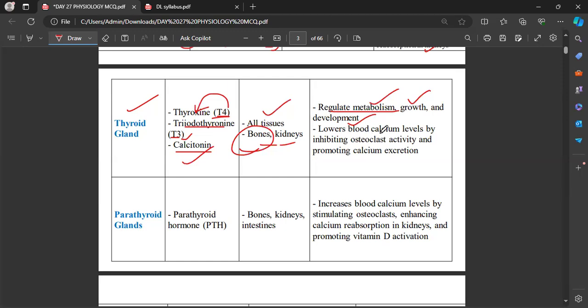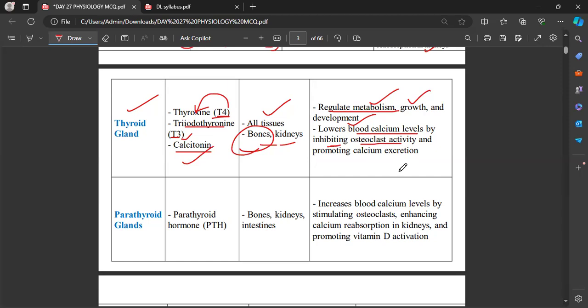And also they lower the blood calcium levels by inhibiting the osteoclast activity. And what is meant by osteoclast? See, these are all the things related to the bones. Okay, osteoblast is there, osteoclast is there. See, osteoblast means the cells which are present in the bones. See, if they find excess calcium in the body, that excess calcium will be stored in the bones.